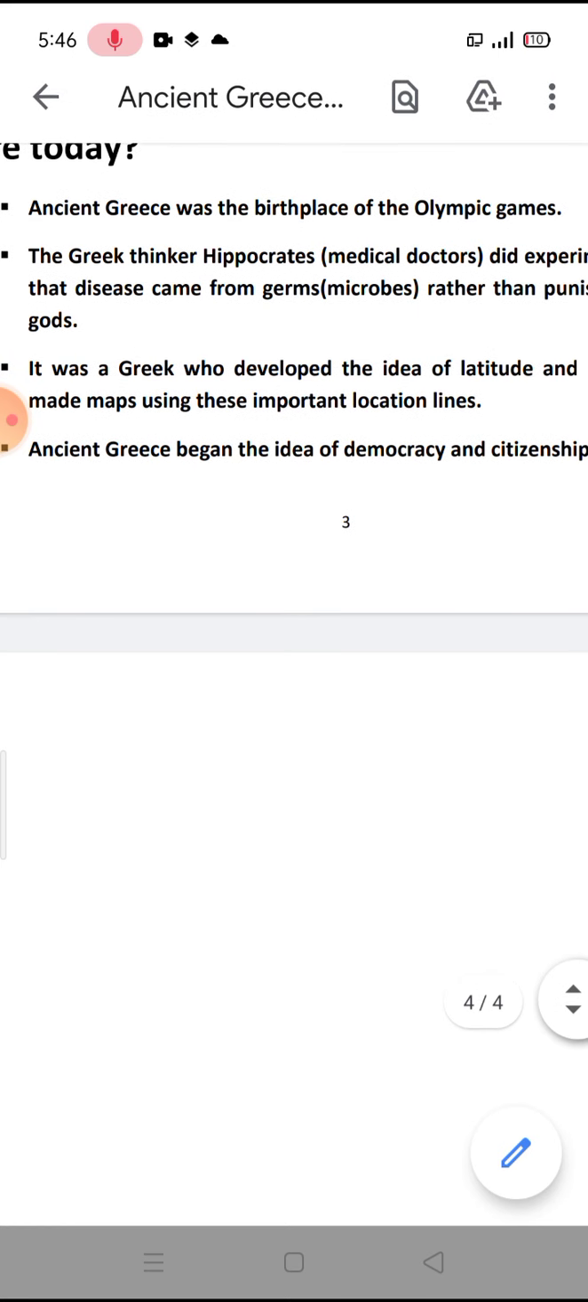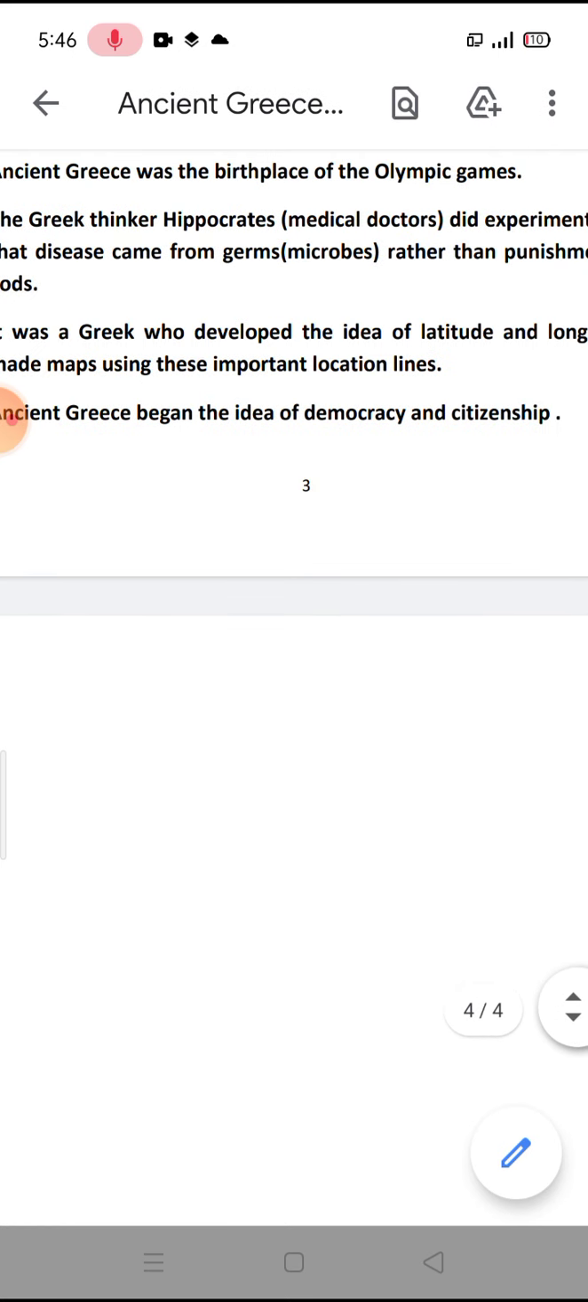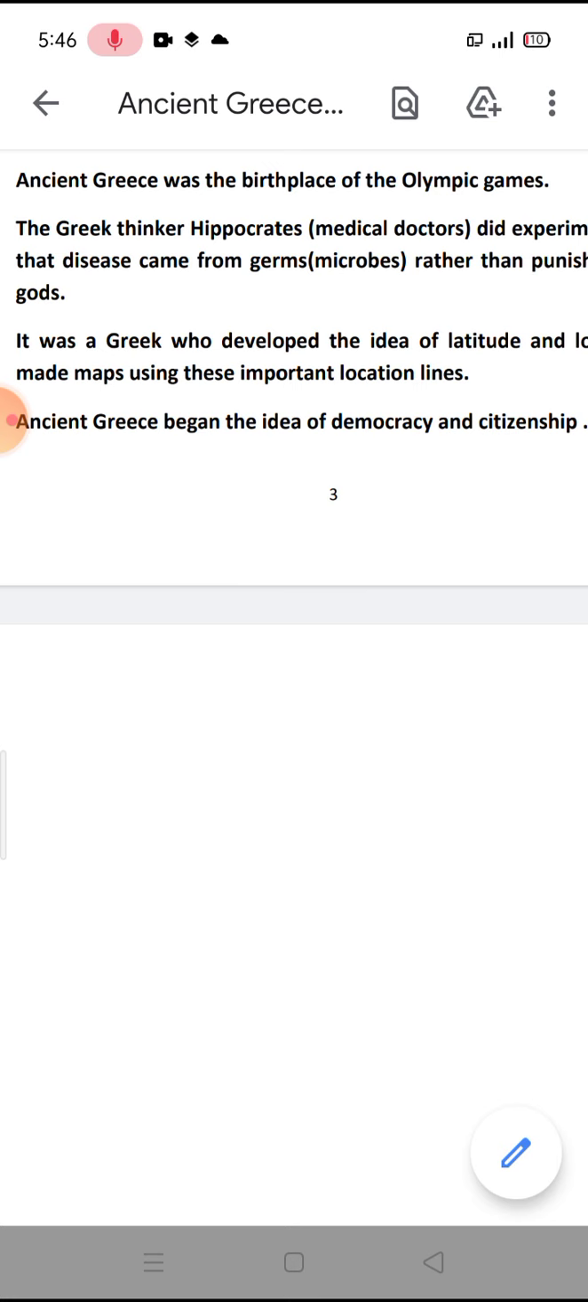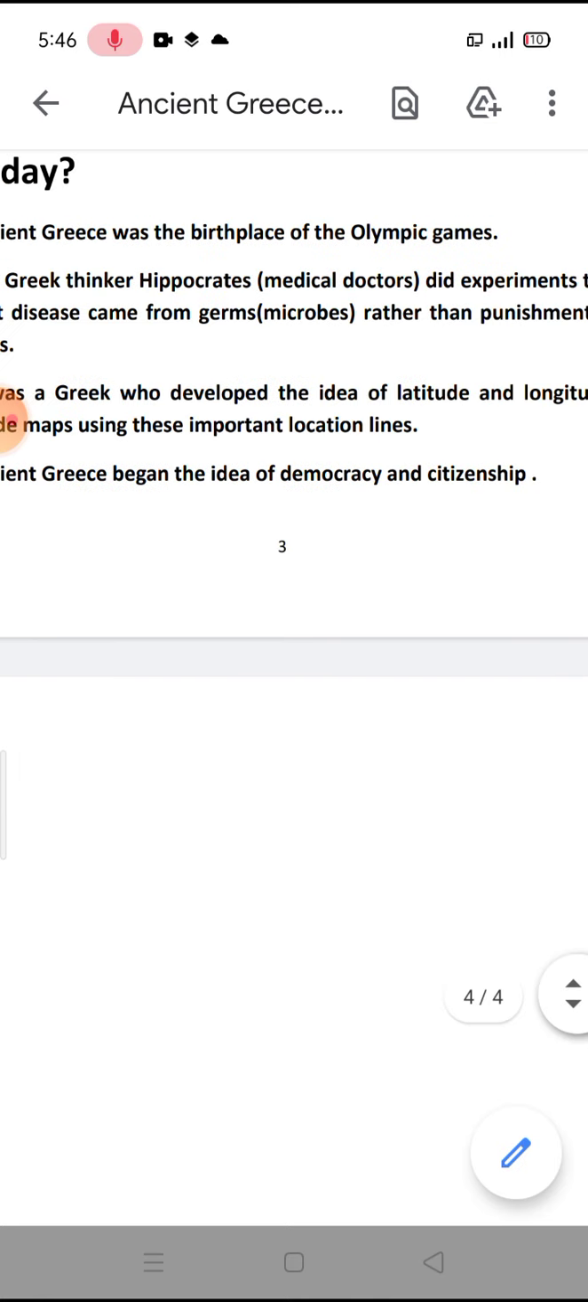Number 2, the Greek thinker Hippocrates. Hippocrates and medical doctors. Say it together, Hippocrates. The doctors were called Hippocrates in that age, in that area.